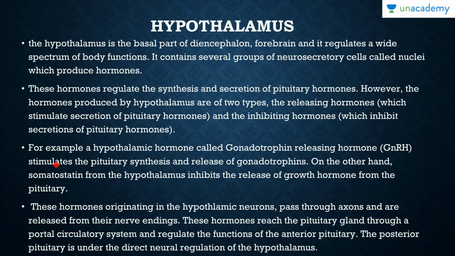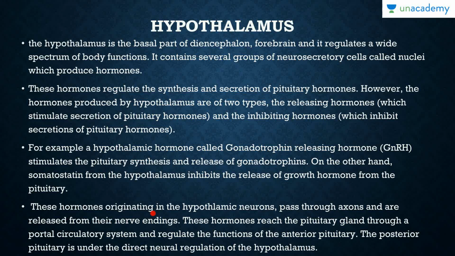For example, a hypothalamic hormone called the gonadotrophin releasing hormone, better known as GnRH, stimulates the pituitary synthesis and release of gonadotrophins. On the other hand, somatostatin from the hypothalamus inhibits the release of growth hormone from the pituitary.